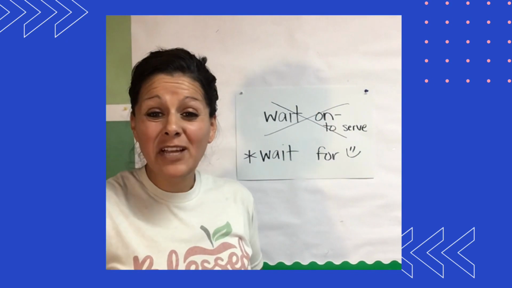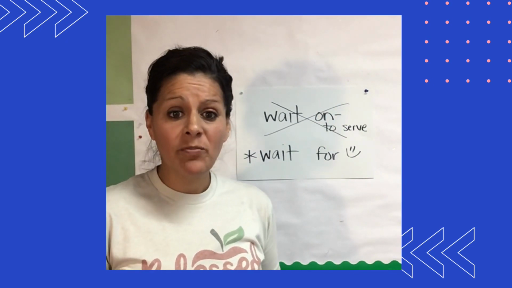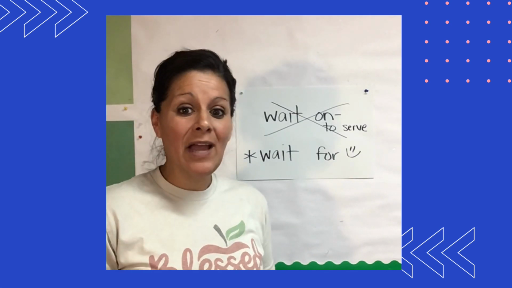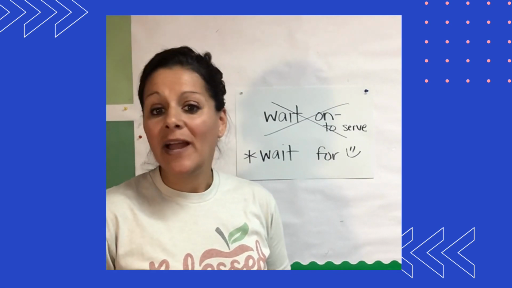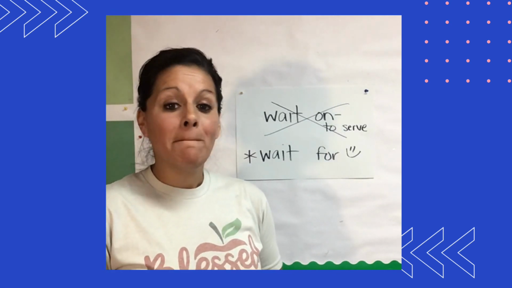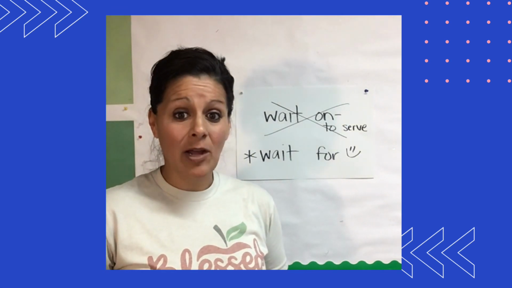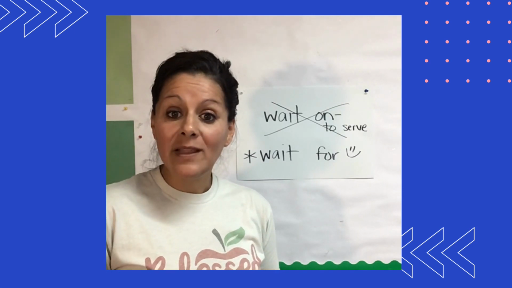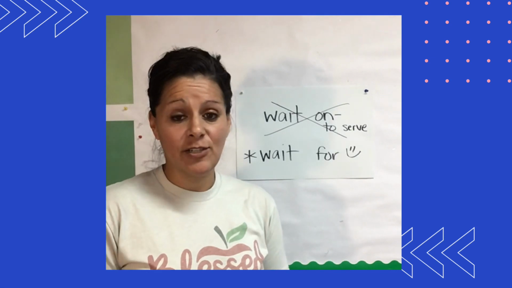Okay, a lot of people like to use the words wait on when they should actually be using wait for. Wait on is like a server to serve somebody. I'm going to wait on you today at your dinner, right? That's what the server might say. But wait for is different. That means to stop and actually wait for somebody, to stop and pause. So for instance, hey, wait on your sister before we leave. Meaning like wait for her? No, wait for your sister before we leave.